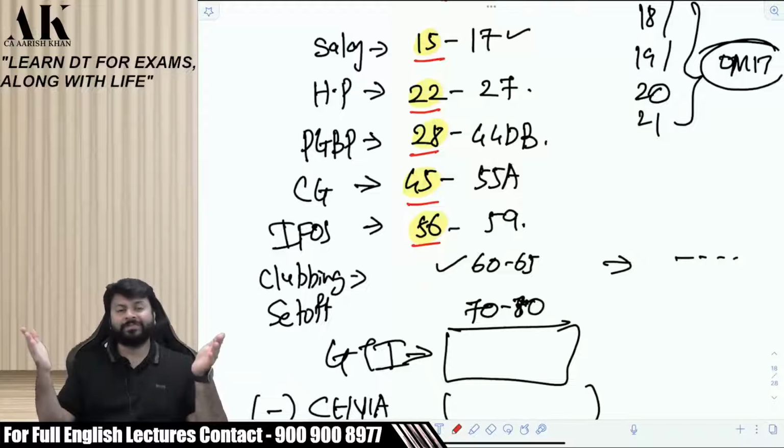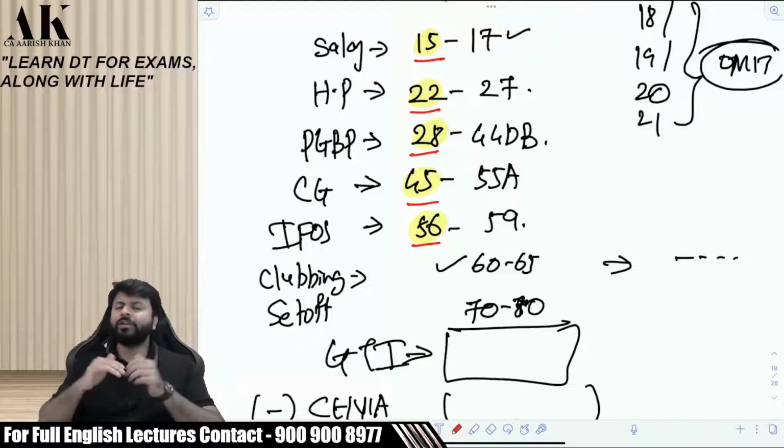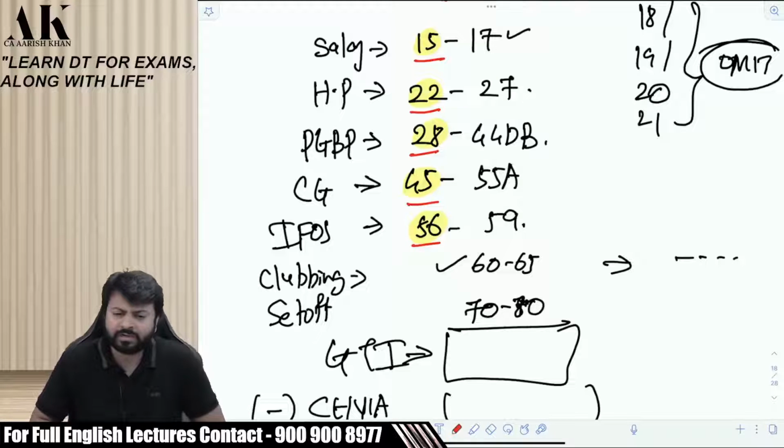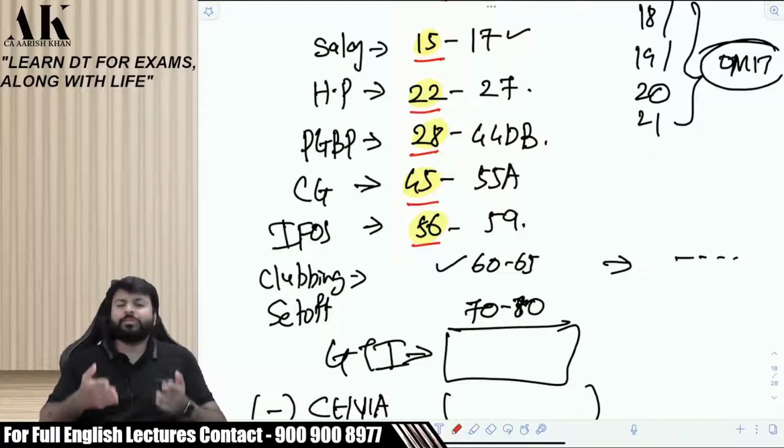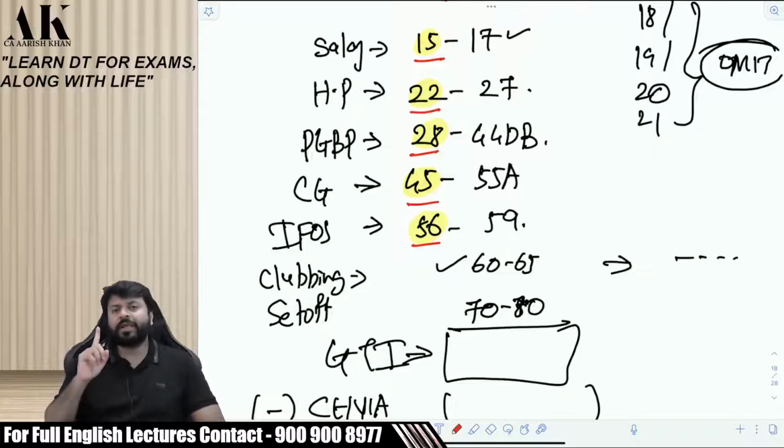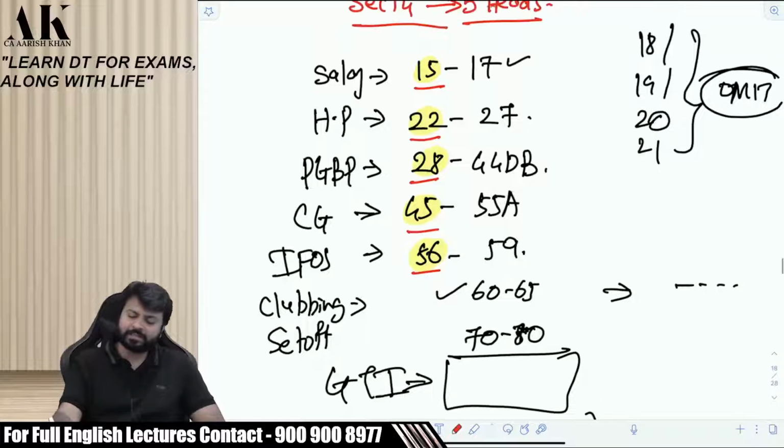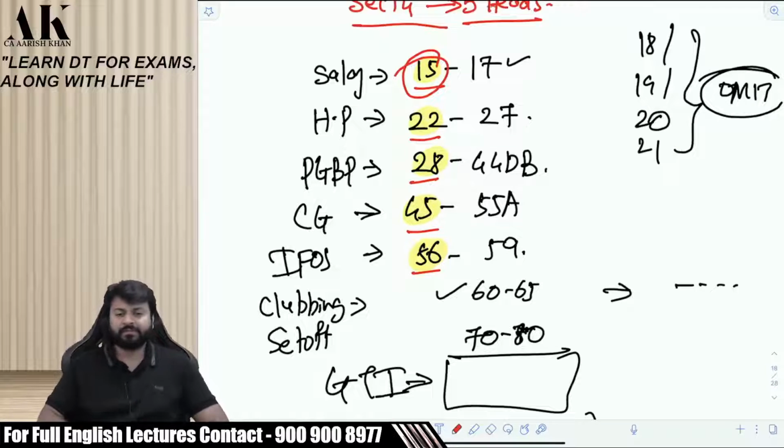You might have done it in IPCC also, CA Inter. When your income gets classified in salary, please tell me, what are the conditions? To get your income classified under salary, what is the condition? There has to be an employer and employee relationship, which is written in section 15, if you remember. Right?